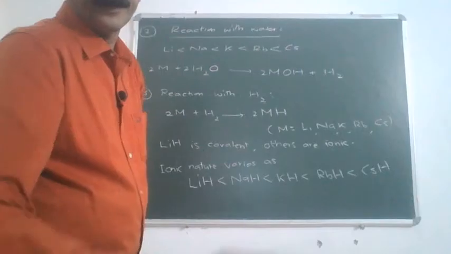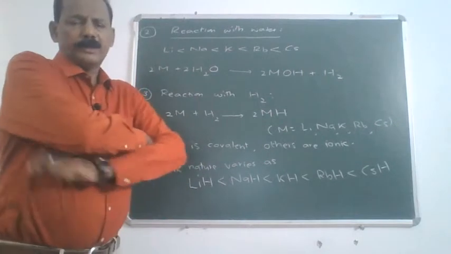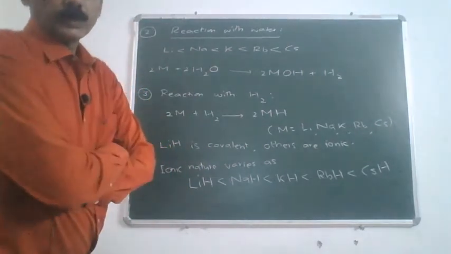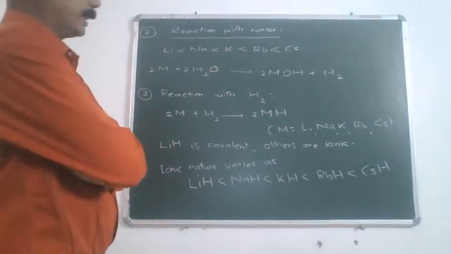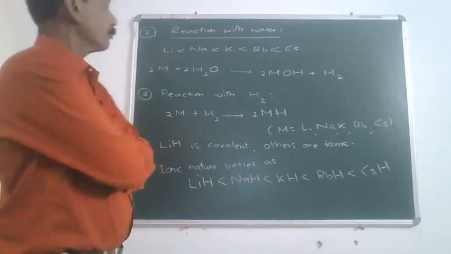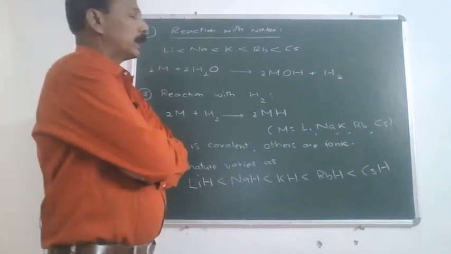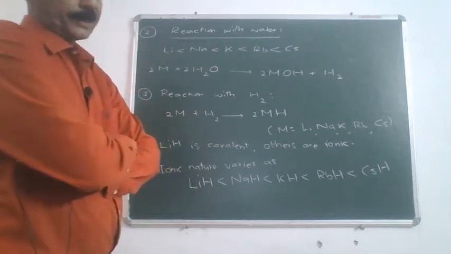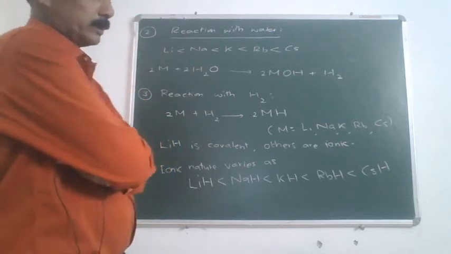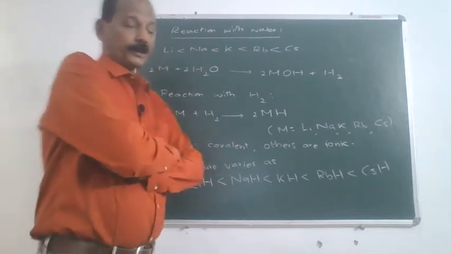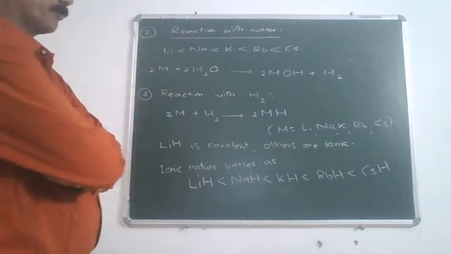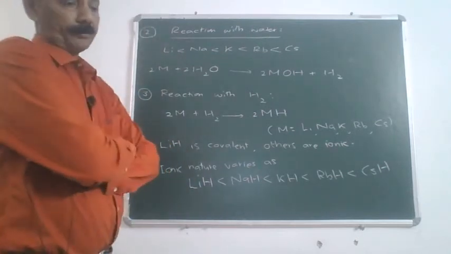Then, coming to the second chemical property, and that is a reaction with water. Alkali metals react with water and the reaction is almost explosive as you go down.